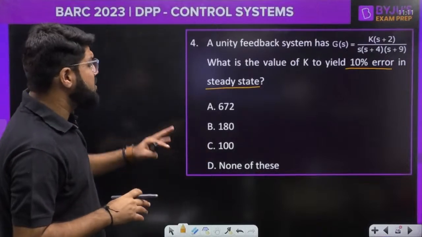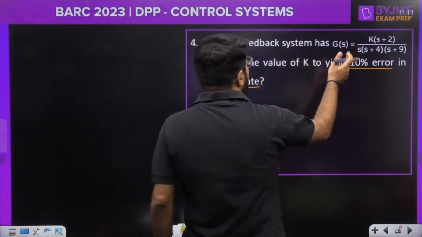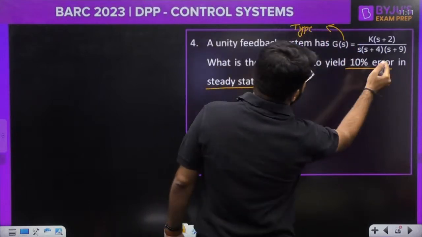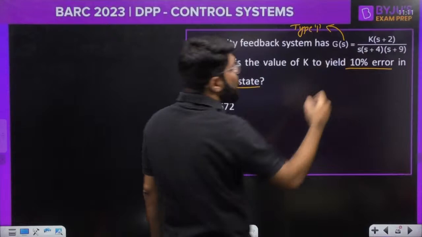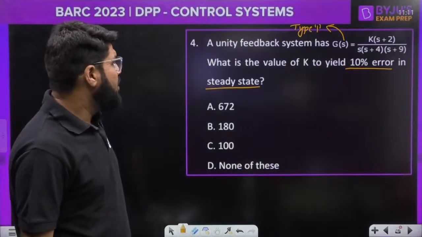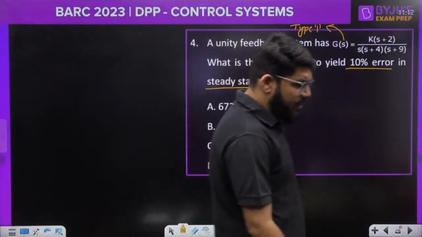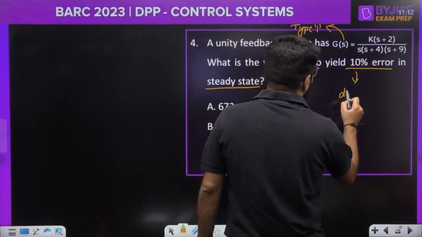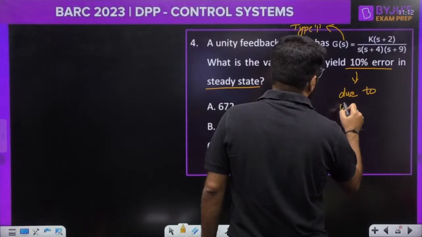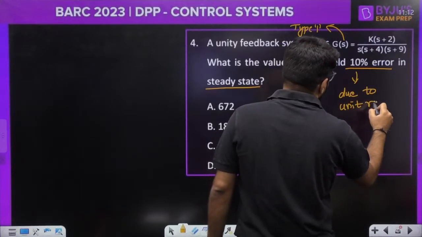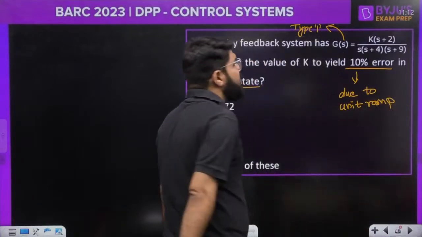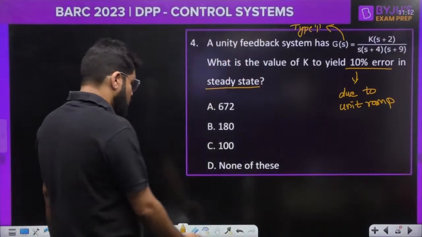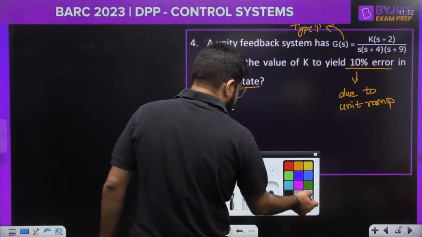For what input? Of course, it is giving you a finite error, and the type of the system is 1. It has one pole at origin. So what should be the value of K to give 10% error? Error due to what? 10% error due to unit ramp. This is not mentioned. It is understood that if it is a finite error for a type 1 system, it is only due to the unit ramp. So let us calculate this then.